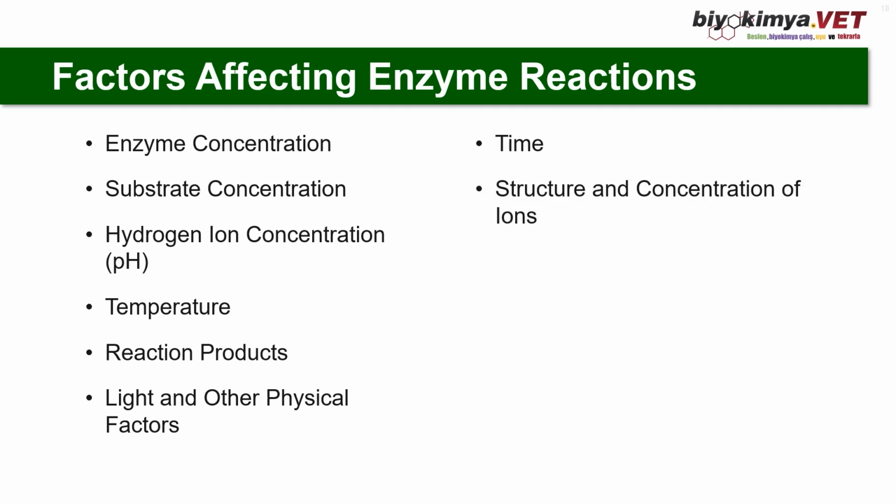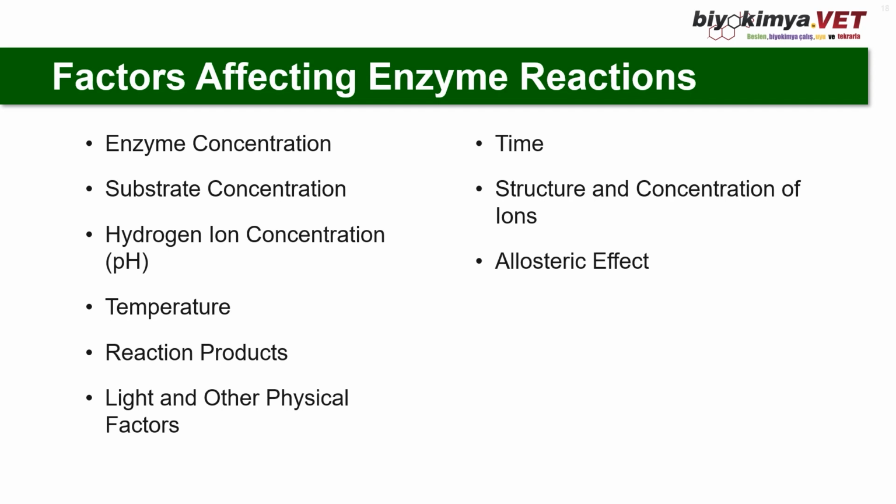The rate of enzymatic reactions is significantly influenced by the structure and concentration of ions present in the medium. This also affects the hydrogen ion concentrations. So there is a strict relationship between the structure and concentration of ions and the pH.